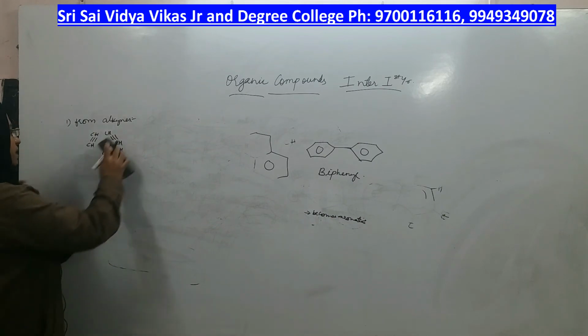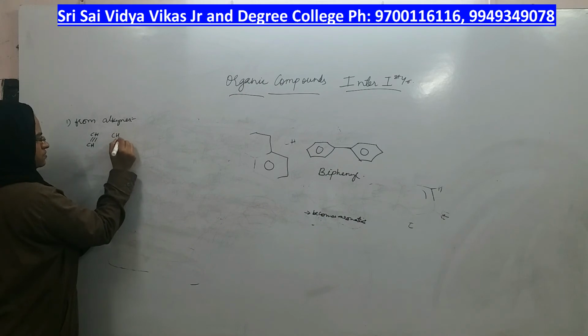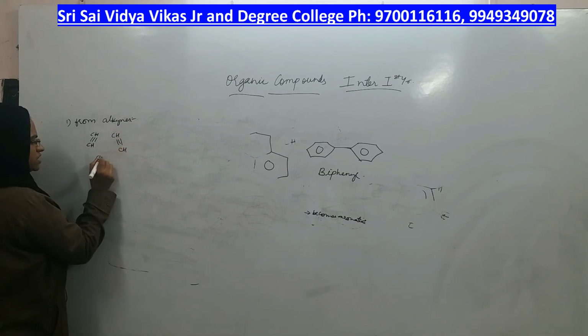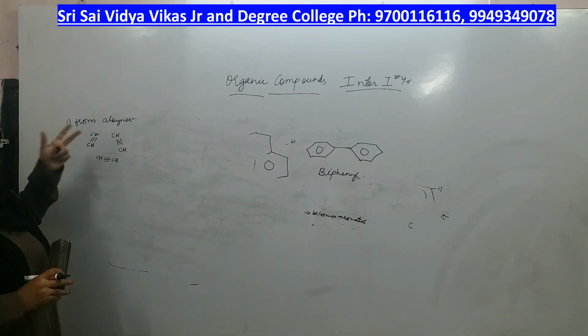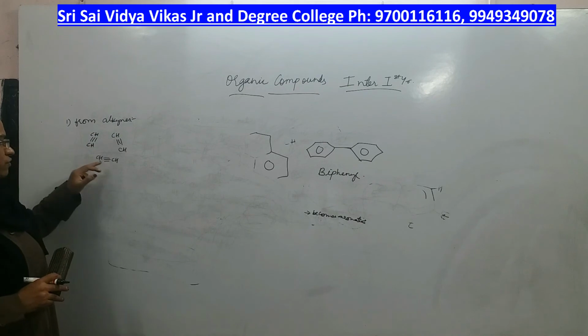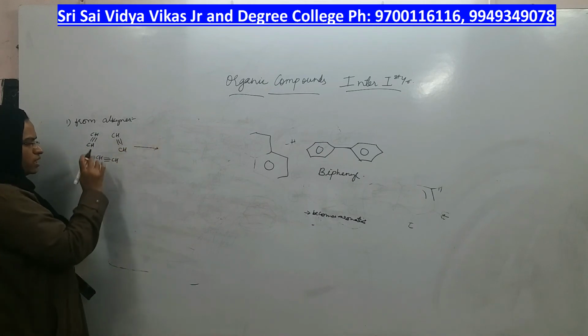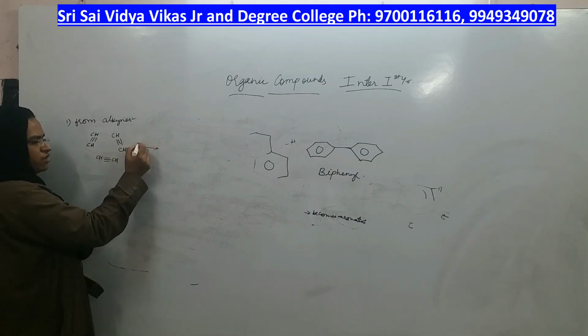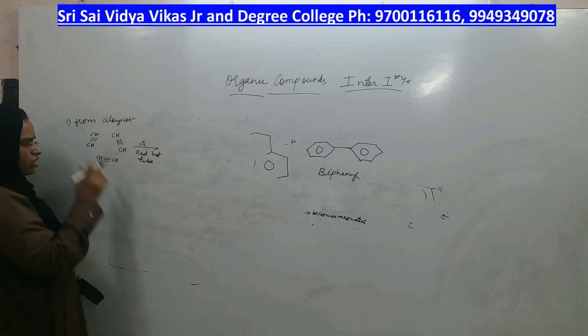What happens during polymerization? During polymerization, one pi bond breaks in the molecule to give a sigma bond with the other molecule. The pi bond of one molecule breaks to form a sigma bond with the other molecule, right? So that is cyclic polymerization, which was in the red hot iron tube.